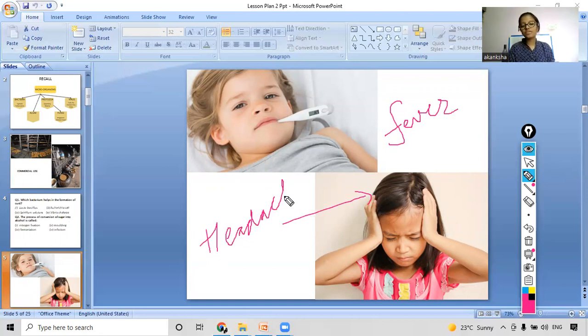Okay. And what do you think is causing these things? Like fever is caused by, you just saw many different types of microorganisms. Yes, so these diseases are caused by microorganisms. Now you know that some diseases are caused by microorganisms, and you also saw one use of microorganisms in commercial processes.